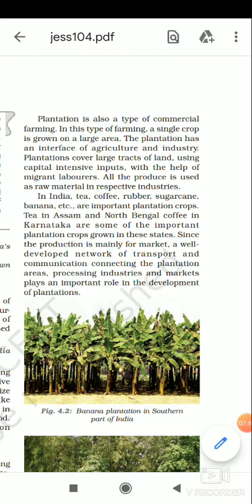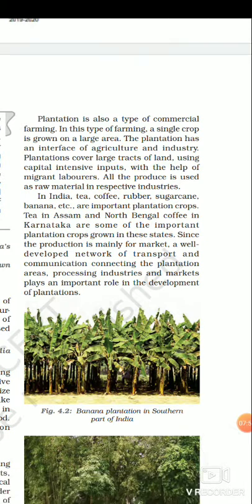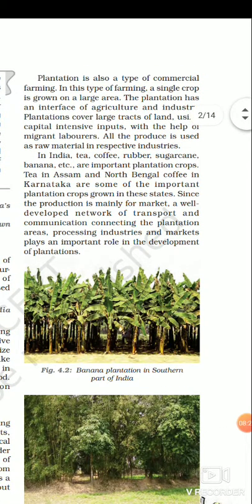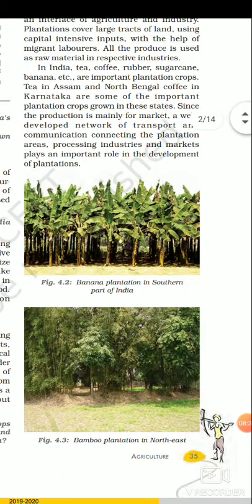In India, tea, coffee, rubber, sugarcane, banana, etc. are important plantation crops. What are the plantation crops of India? Tea, coffee, rubber, sugarcane, banana. All these are plantation crops. Tea in Assam and North Bengal, coffee in Karnataka are some of the important plantation crops grown in these states. Since the production is mainly for the market, a well-developed network of transport and communication connecting the plantation areas, processing industries, and the market plays an important role in the development of plantation.